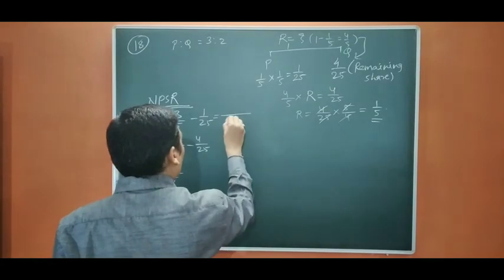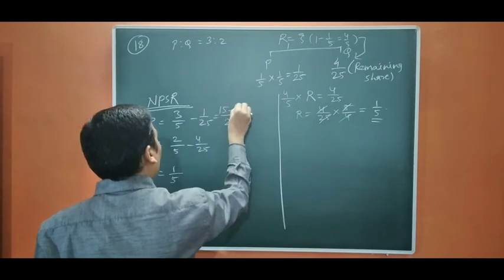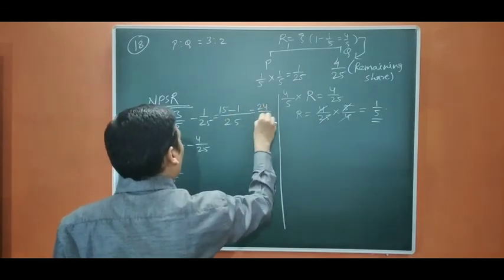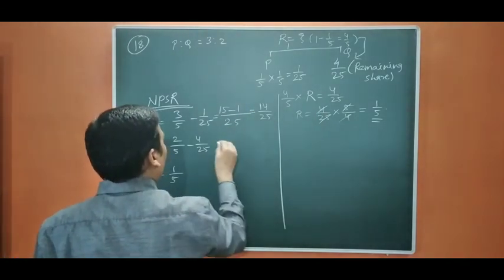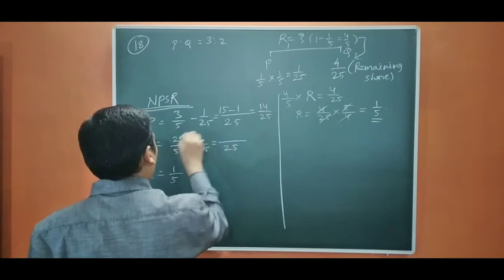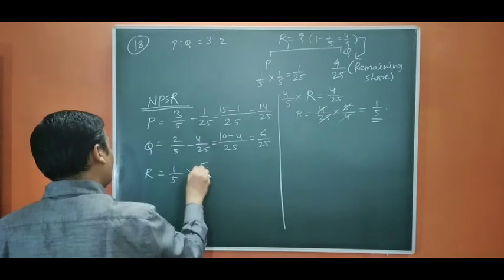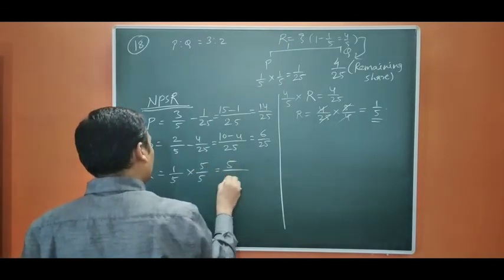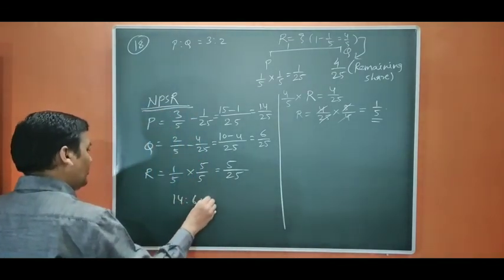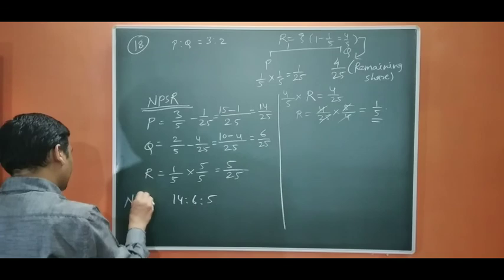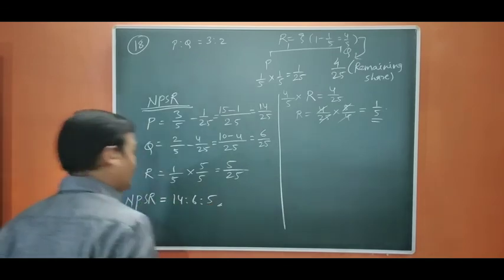Okay, so 25, this is 5 3s are 15 minus 1, 14/25. 5 2s are 10 minus 4, 6/25. To make it 25 here, we are going to multiply by 5, so it is 14:6:5, the new ratio. Okay, now we are going to calculate the sacrificing ratio.